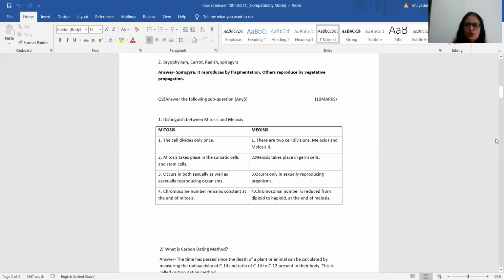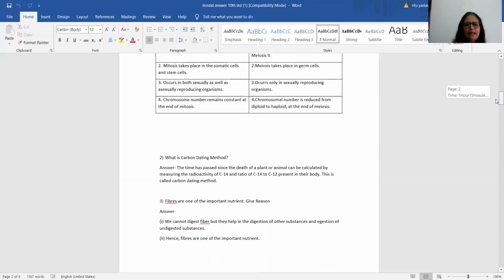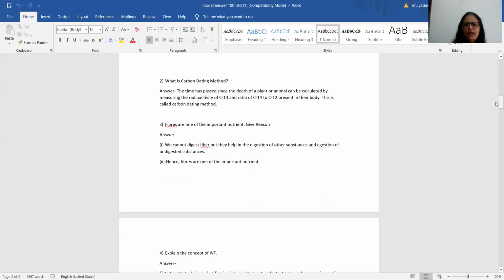Again, 2 marks. What is carbon dating? Yes, students. Basically, carbon dating is to find out the age of any dead plant or animal. Yes, it's a calculation method. Let's see the correct definition, the correct answer.